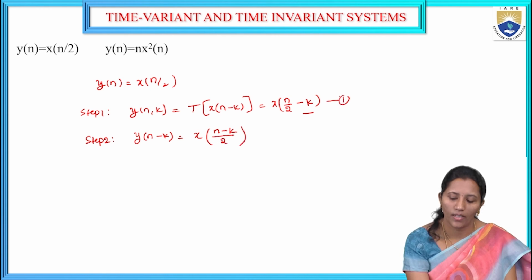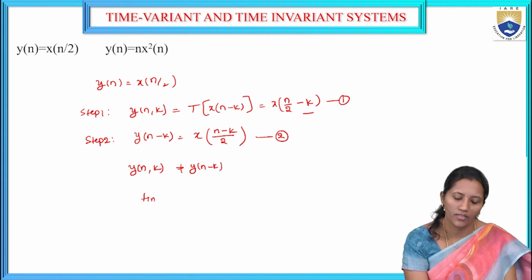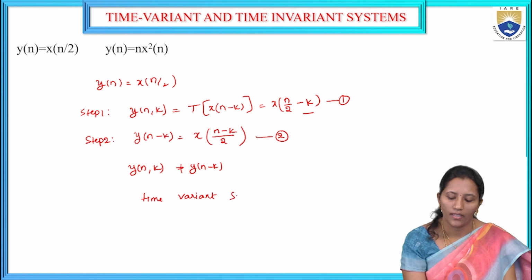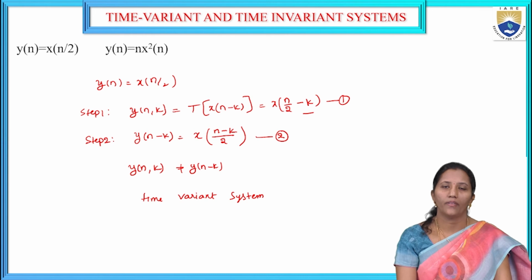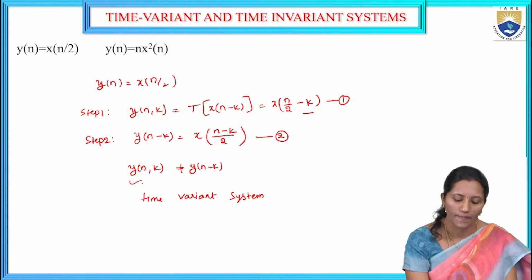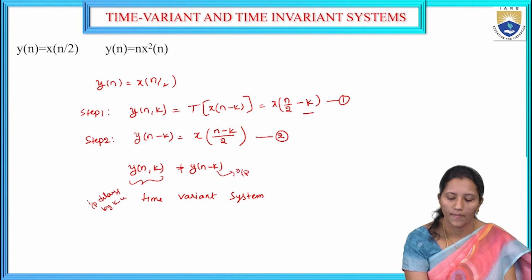So this is equation 1, this is equation 2. Both are not equal here. So y of n comma k is not equal to y of n minus k. It is a time variant system because y of n comma k is not equal to y of n minus k. The input is delayed by k units. Here the output is delayed by k units.